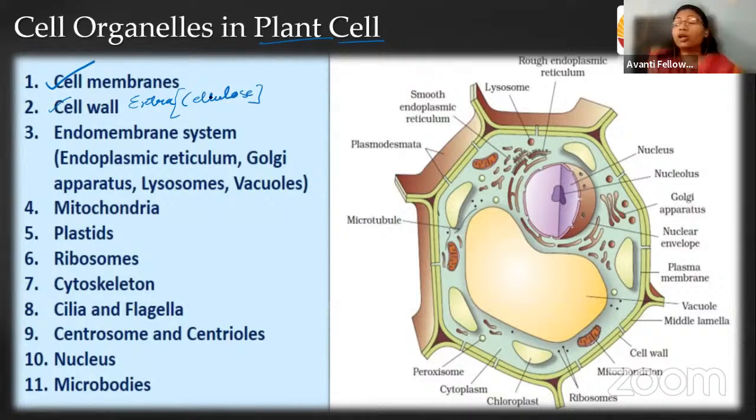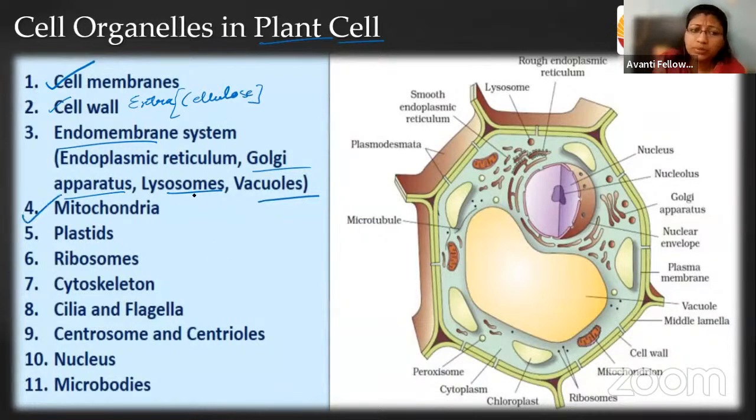Then the endoplasmic reticulum, which we call ER. ER can be of two types, smooth and rough. We will discuss it later. Then in the endomembrane system, we have Golgi bodies, lysosomes, and vacuoles. Why do we call the group of these organelles an endomembrane system? Because these organelles are involved in the formation of membrane. They work together for the formation of membrane, so we call them the endomembrane system.